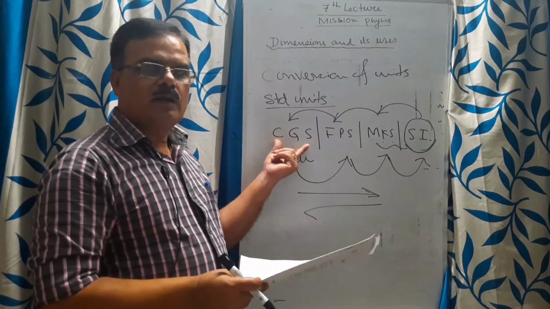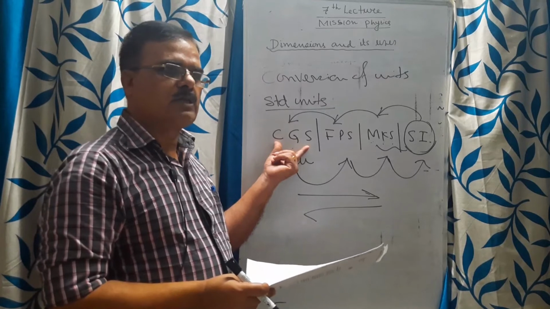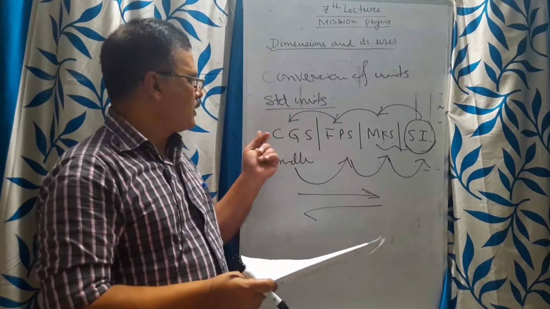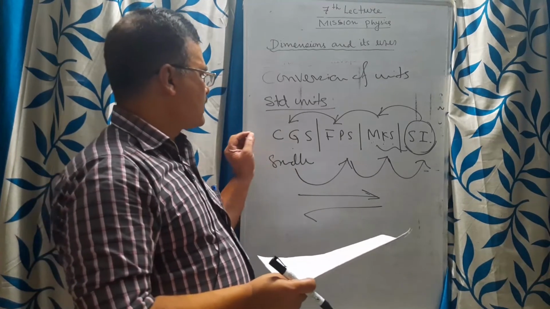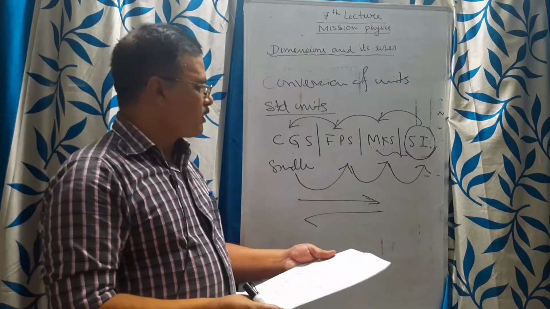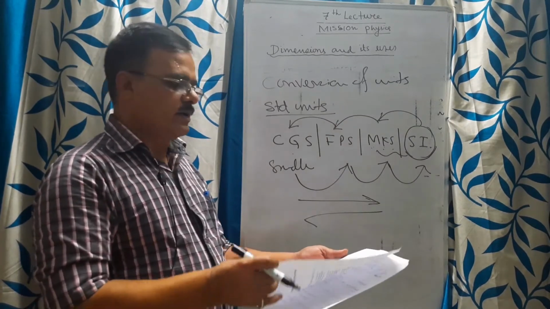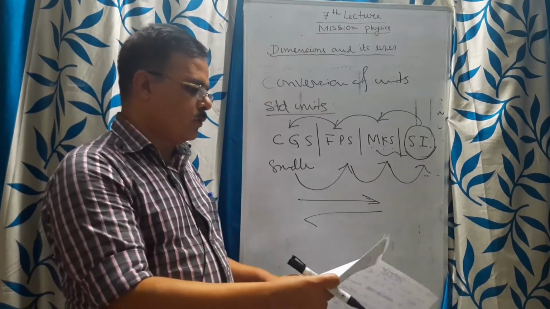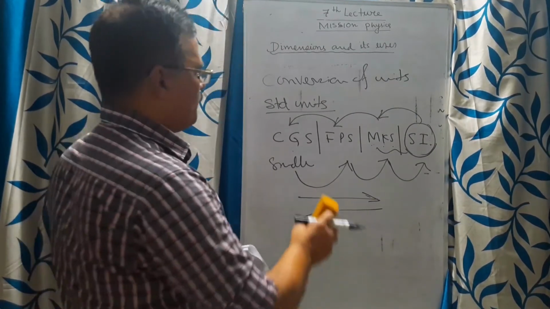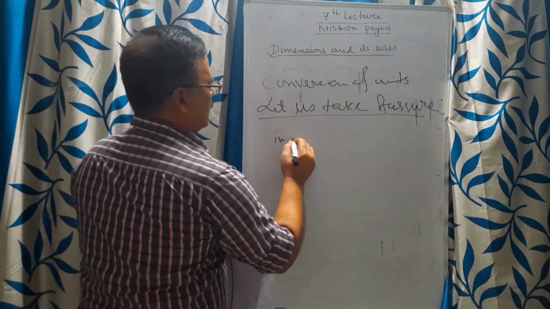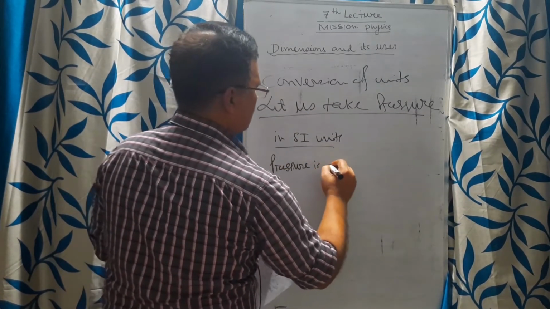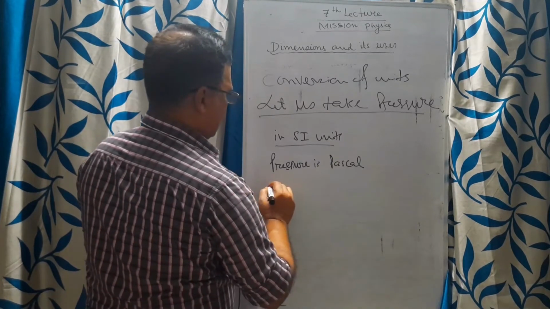For example, for smaller calculations in your examinations, you can get some units in centimeter, gram per second given, and it is told to find out in standard international units. Then how will you go and calculate? Let us take the example of pressure.